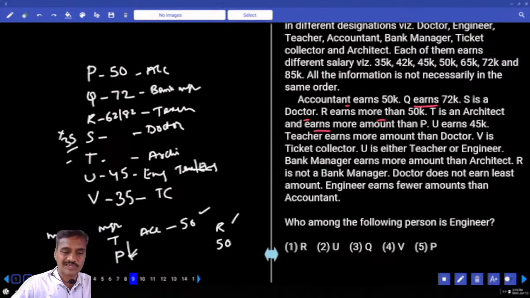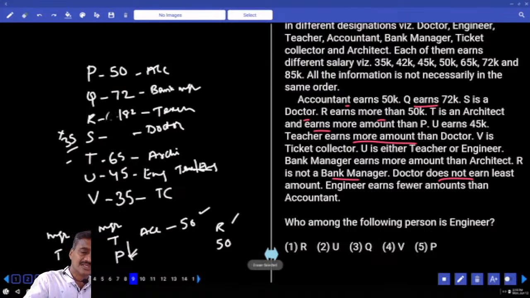Now 65 is leftover or not? Now T is 65. Now if T is 65, then between 62 and 82 there are only 2. Now doctor is little lesser than... Little less than what? No, doctor does not earn the least amount. Micro information: teacher earns more amount than doctor. Now teacher earns more than doctor, and teacher's amount is 82 and the doctor is